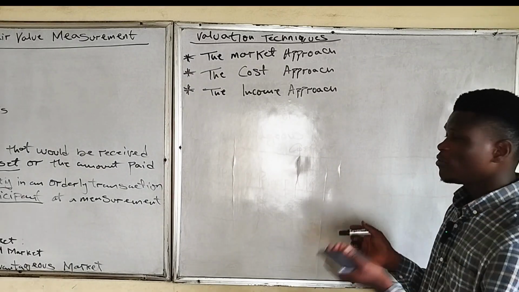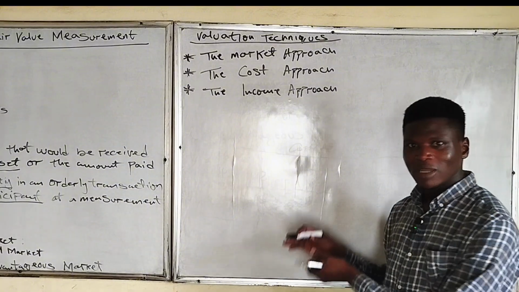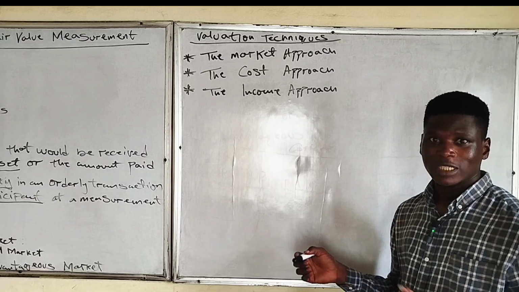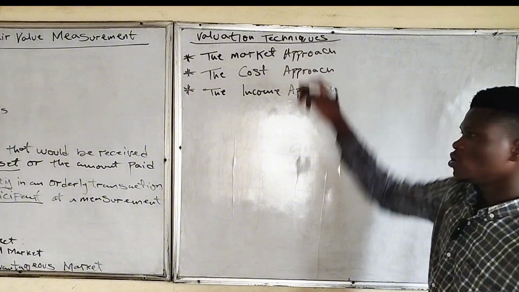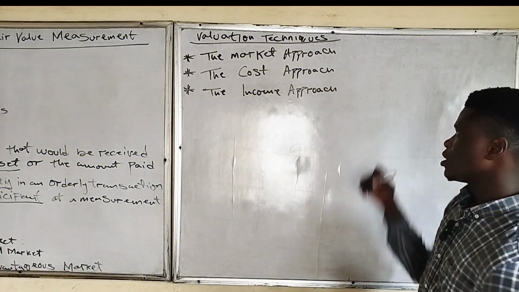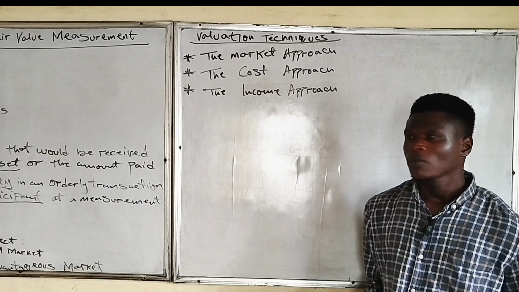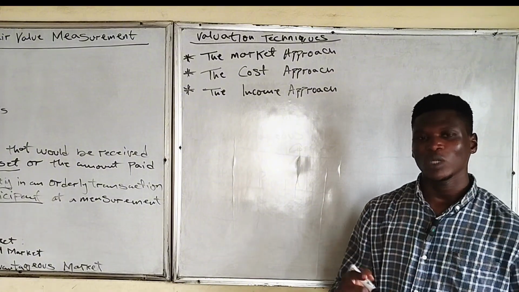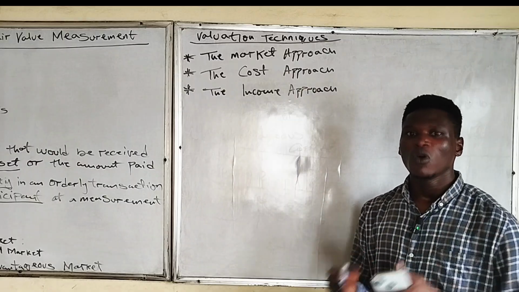I want to determine how much I can actually sell this asset. So to determine the fair value of this phone, I will check other similar assets that have also been sold. I will compare them as long as they are similar, and use the similar asset to judge my asset, which will be the fair value of my asset. So for the cost approach, that will be the replacement cost. Now I want to determine the fair value of my asset using replacement cost, meaning that if I'm going to replace this asset, how much will I spend?